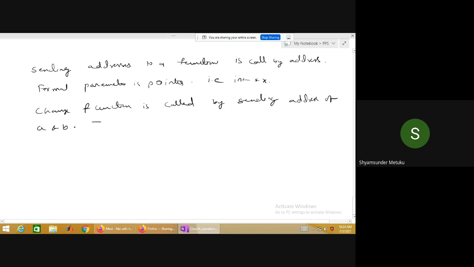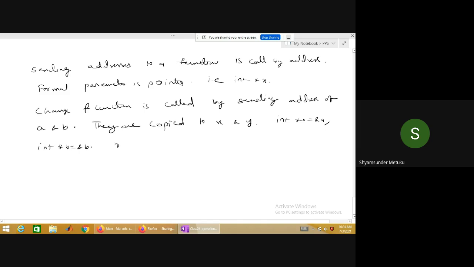They are copied to x and y. int star x is equal to ampersand a, int star y is equal to ampersand b.